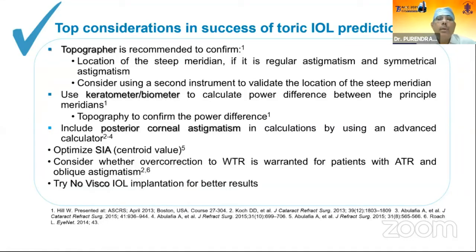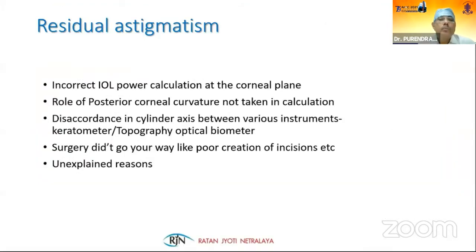Use a keratometer and biometer to calculate the power difference between the principal meridians, and topography to confirm the power difference. Include posterior corneal astigmatism in calculations by using an advanced calculator. Optimize surgically induced astigmatism, with a centroid value of 0.10. Consider whether overcorrection to with-the-rule astigmatism is warranted for patients with against-the-rule and oblique astigmatism, and try no visco IOL implantation for better results.